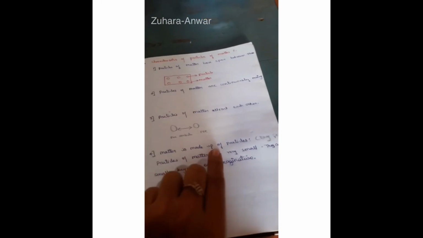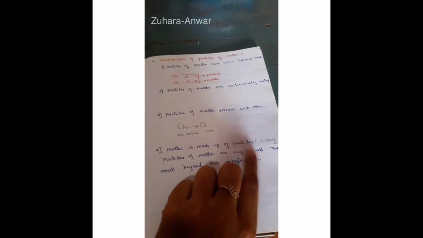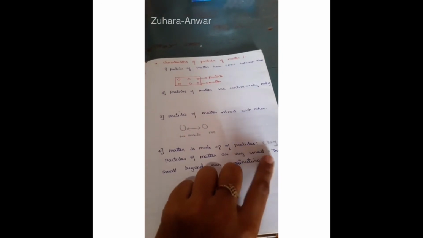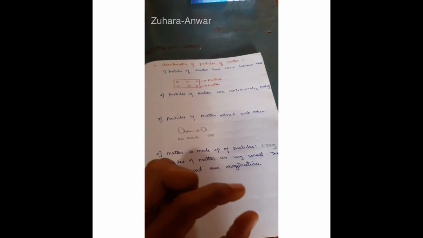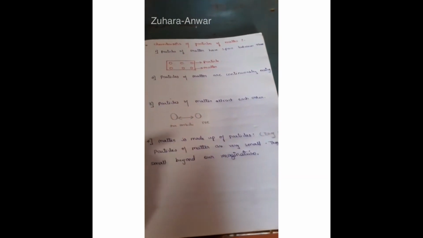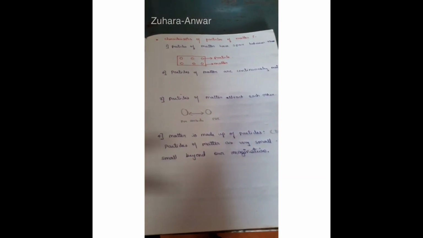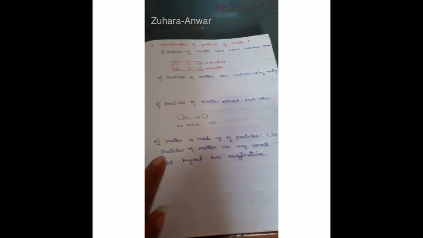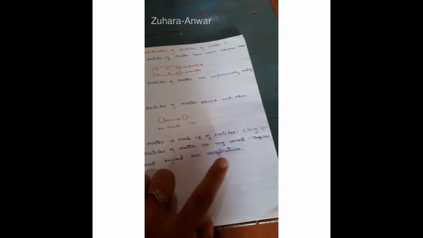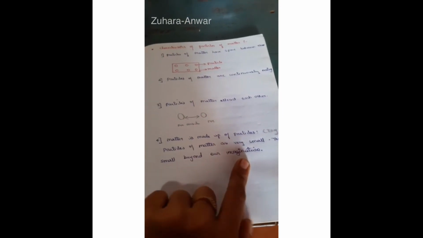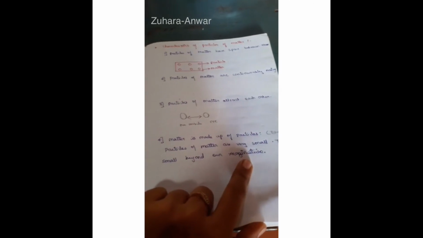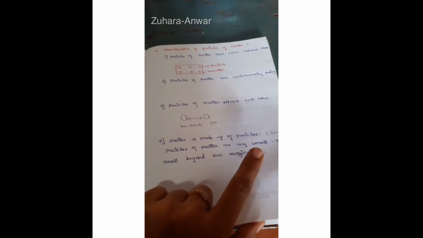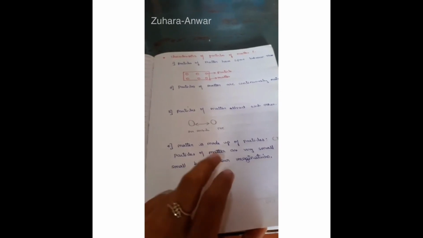Next point is matter is made up of particles. Already we have studied that matter is made up of particles, because the particle is very, very tiny or minute, very small. If you are going to see one matter, we can see millions of particles in that. Particles of matter are very small, small beyond our imagination. So we have completed the physical characteristics of matter. Next we will study in the next class.